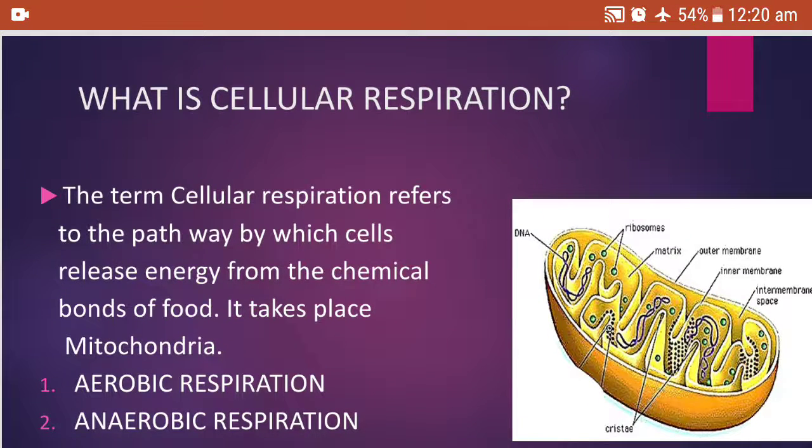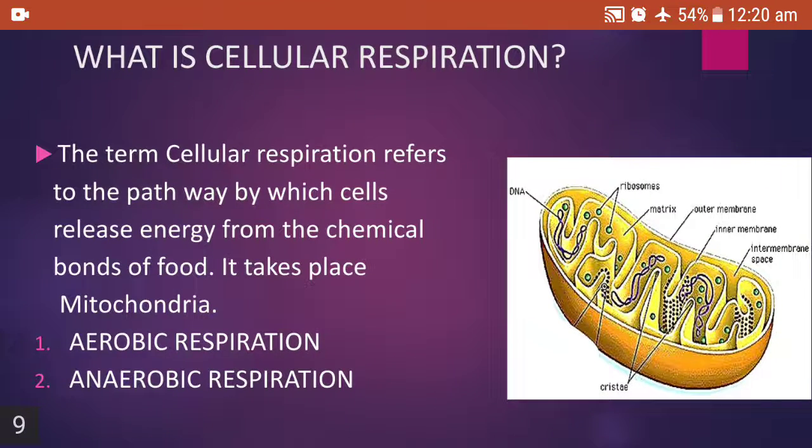Now, the next question is, what is cellular respiration? As I already told you before, the term cellular respiration refers to the pathway by which the cells release energy from the chemical bonds of food. It takes place in the mitochondria. It can take place either by aerobic respiration or by anaerobic respiration. In the absence of oxygen, it is called anaerobic respiration. So what is happening in mitochondria?